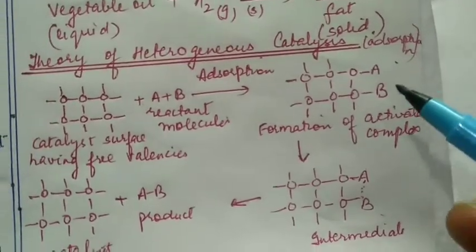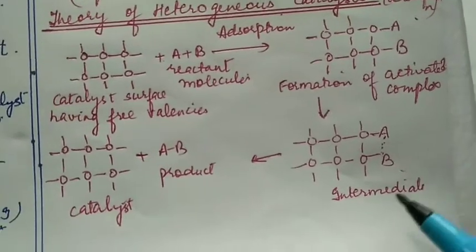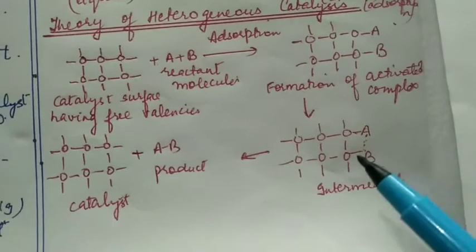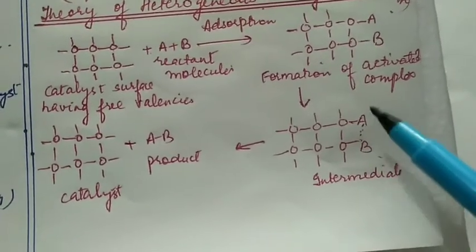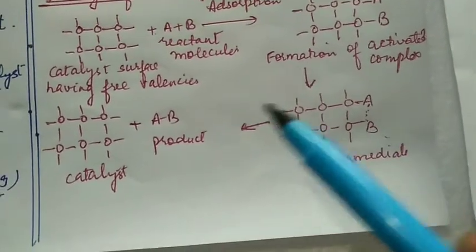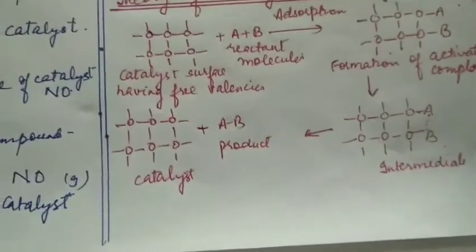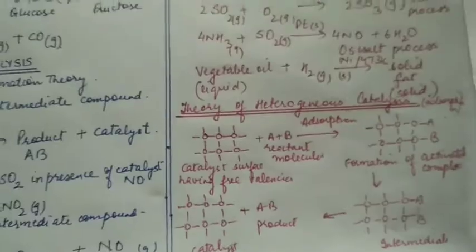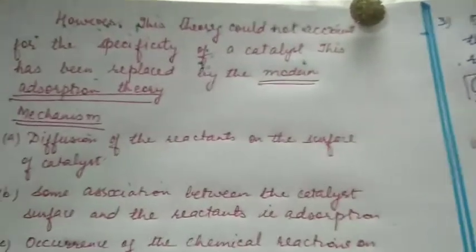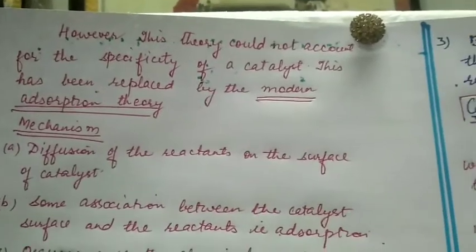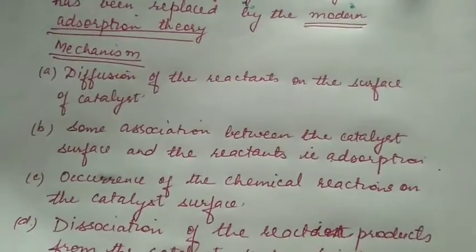Here they have adsorbed, here they are forming bonds, an intermediate is formed, then the bond formation gets completed and it gets desorbed to form the product, and the catalyst is again left free. However, this theory could not explain the specificity of a catalyst. So this has been replaced by modern adsorption theory.